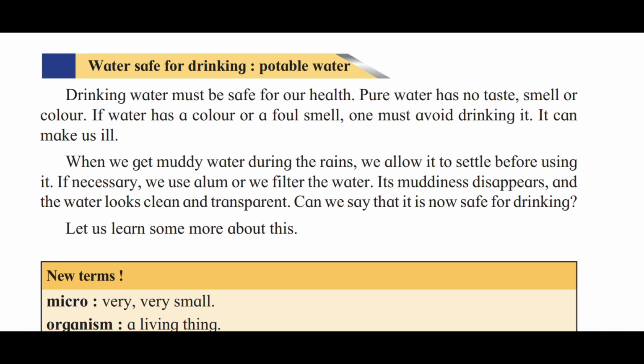Pure water has no taste, smell, or color. If water has a color or a foul smell, one must avoid drinking it. It can make us ill. When we get muddy water during the rains, we allow it to settle before using it. If necessary, we use alum or we filter the water. Its muddiness disappears and the water looks clean and transparent. Can we say that it is now safe for drinking? Let us learn some more about this.